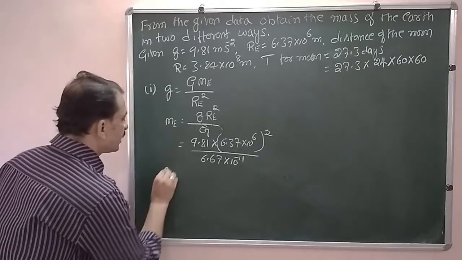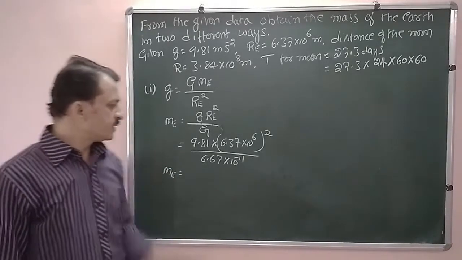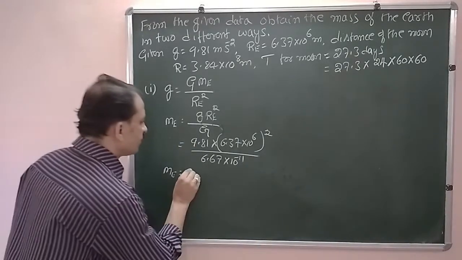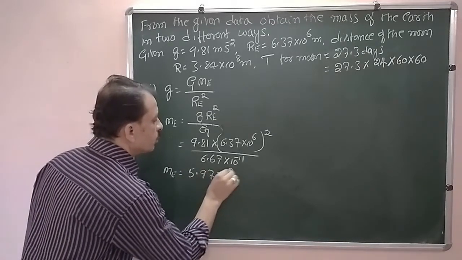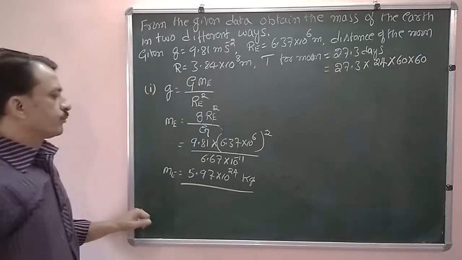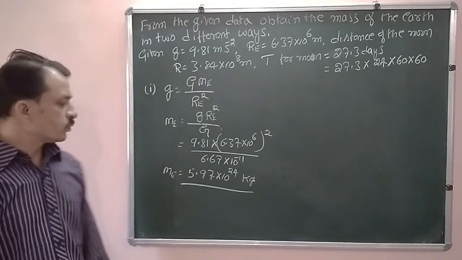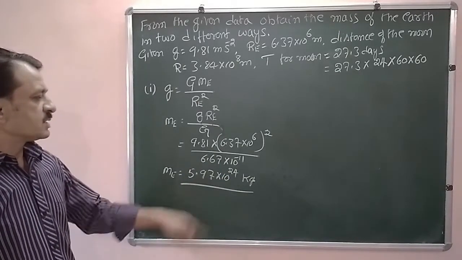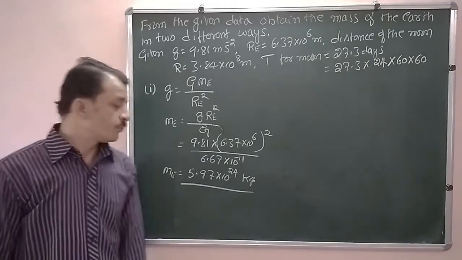Now take the calculator and simplify this one. We will arrive at 5.97 into 10 to the power of 24 kg.